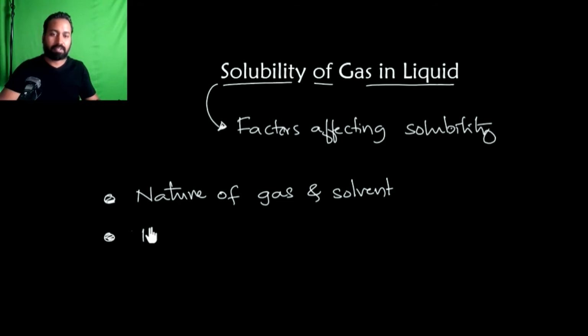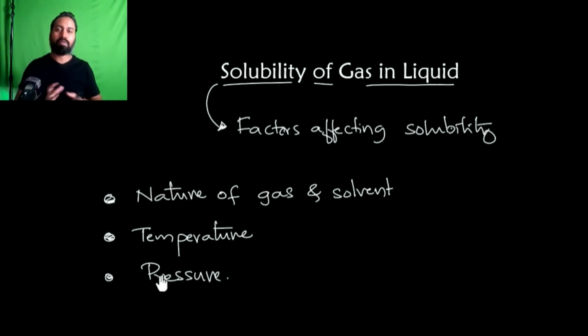The second one is temperature, and the third factor is pressure. Overall, these are the three points on which the solubility of gas is dependent.